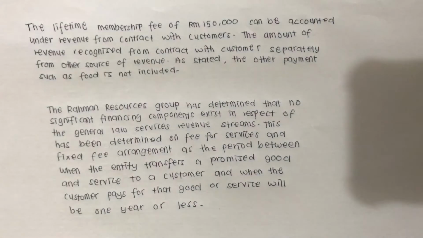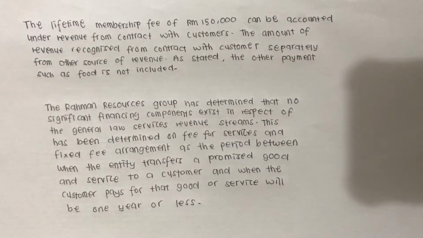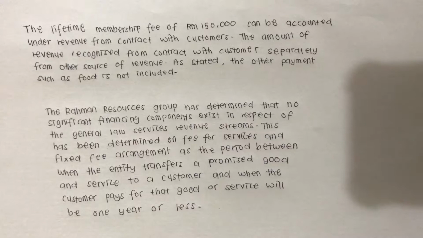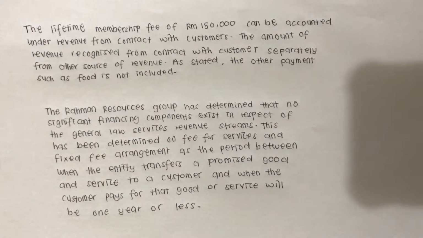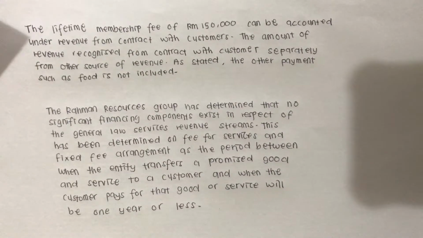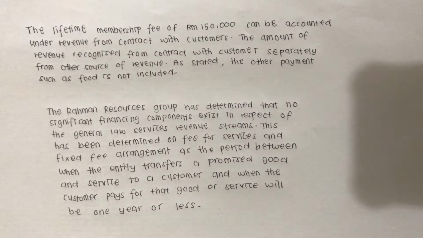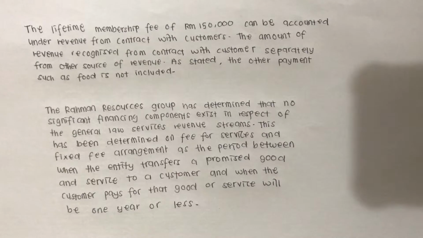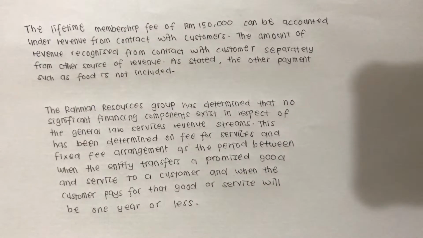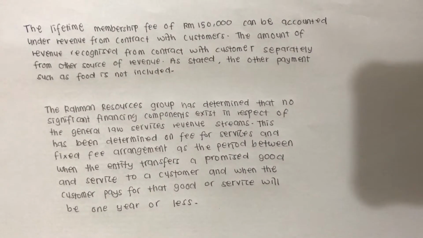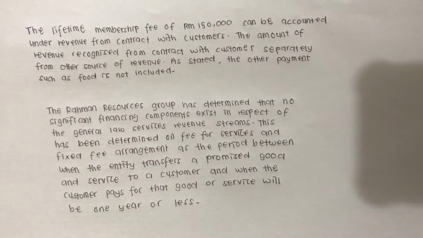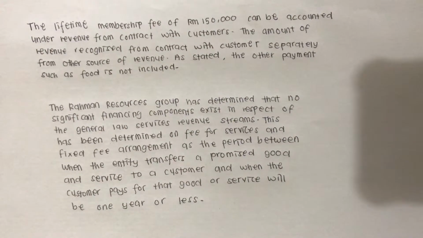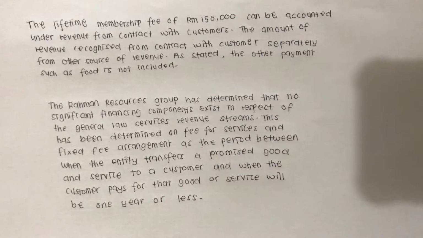It's Rasma Hanimiti Rahmat, and the last question is, how should the life membership fees of 150,000 ringgit be accounted for under MFRS 15? And the answer is, the lifetime membership fee of RM 150,000 can be accounted under revenue from contract with customers. The amount of revenue is recognized from contract with customers separately from other sources of revenue. As stated, the other payments such as food are not included.